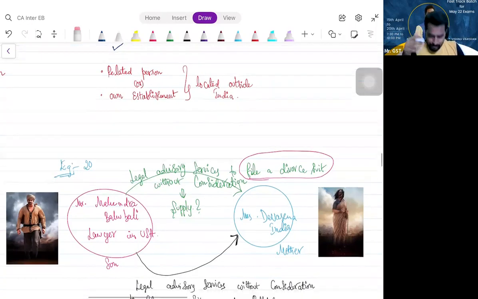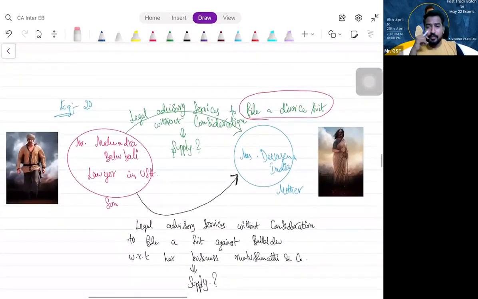Right. Suppose Mahendra Bahubali, the son, a lawyer in USA, provides legal advisory services without consideration to Devasena to file a suit against Mr. Ballal Dev with respect to her business Mahishmati and Co. Is it a supply? Yes, sir. Importation of service from a related person without consideration, in furtherance of business. Yes, it satisfies all the conditions. It is a supply.